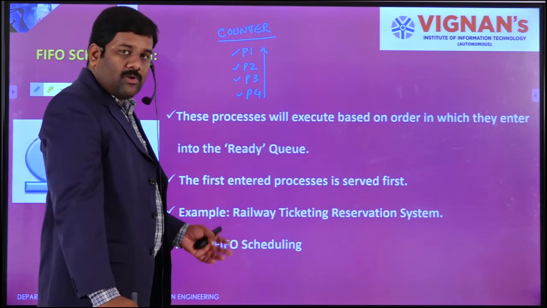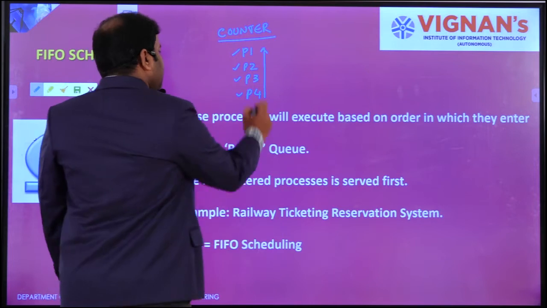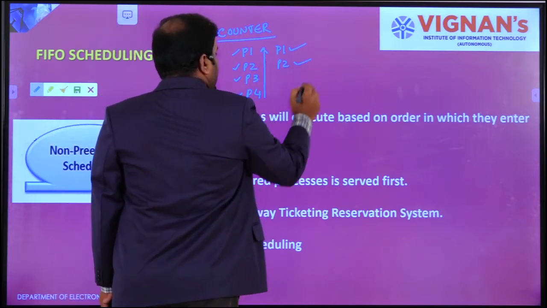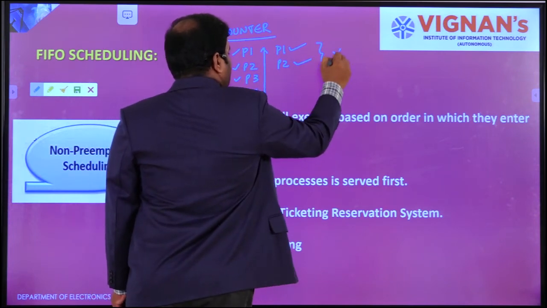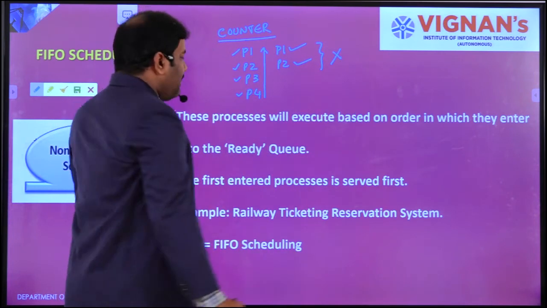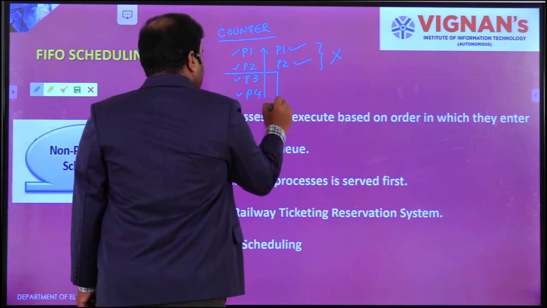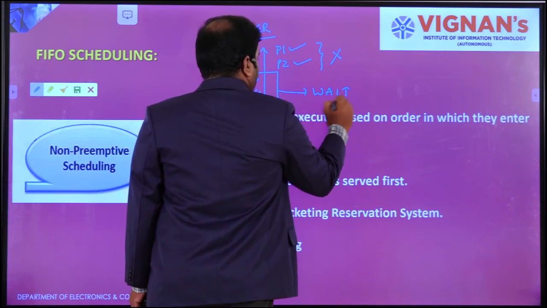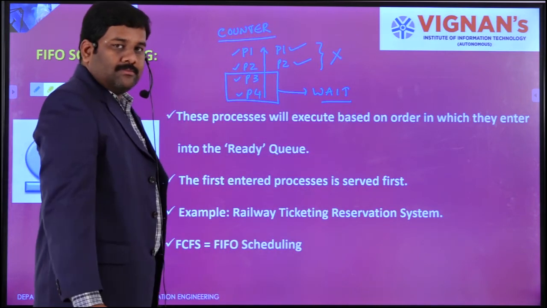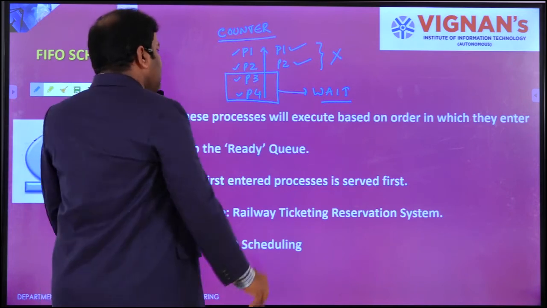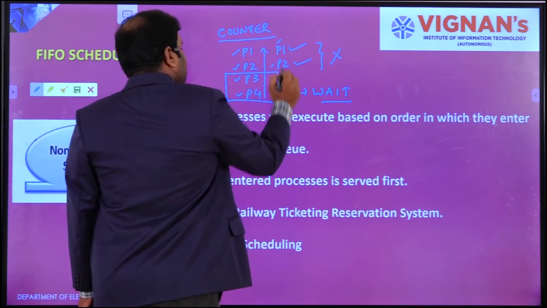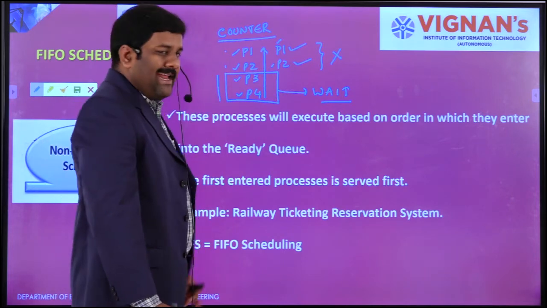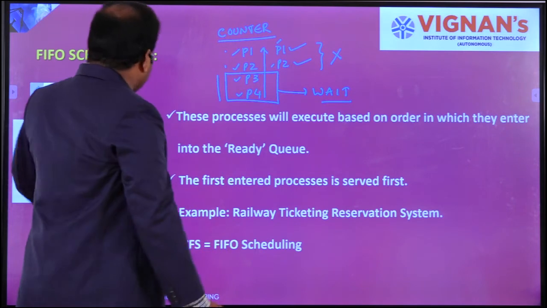In this sequential order only they'll get the tickets. For example, after issuing the tickets for P1 and P2, the tickets are closed. There are no empty seats available, so obviously P3 and P4 have to wait. There is no option, because P1 came first and P2 came next. Compared with P1 and P2, P3 and P4 are late, so they won't get the chance to execute.